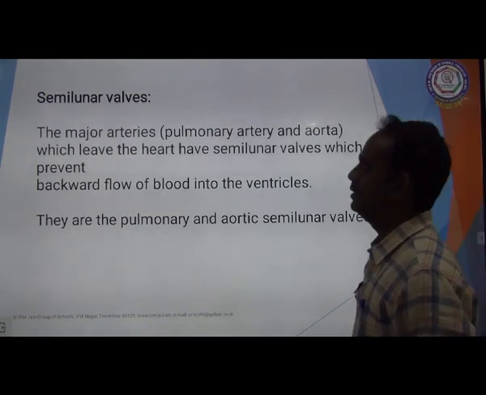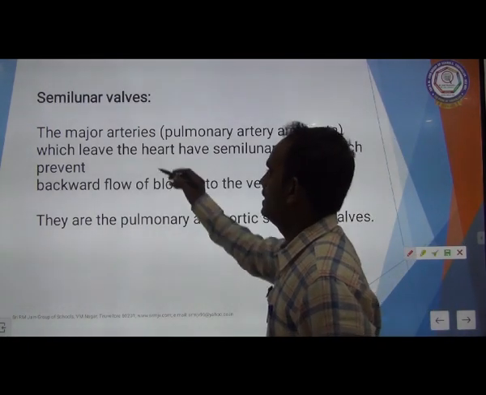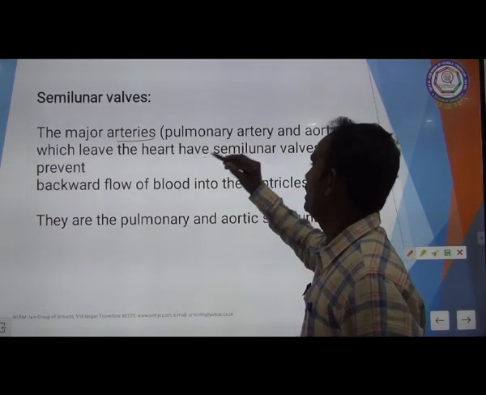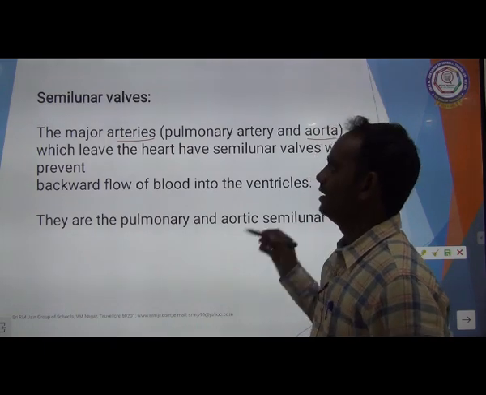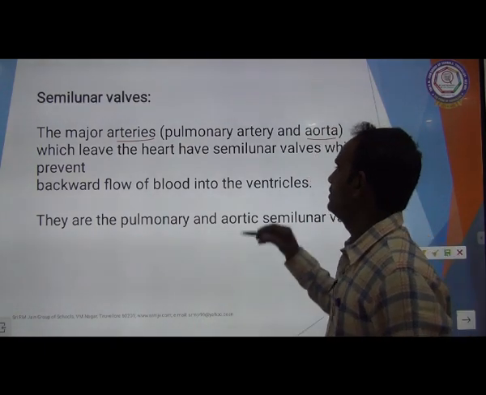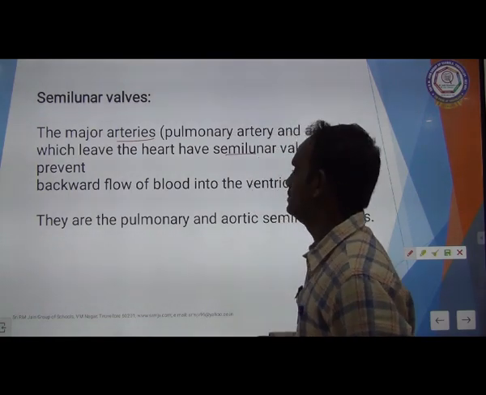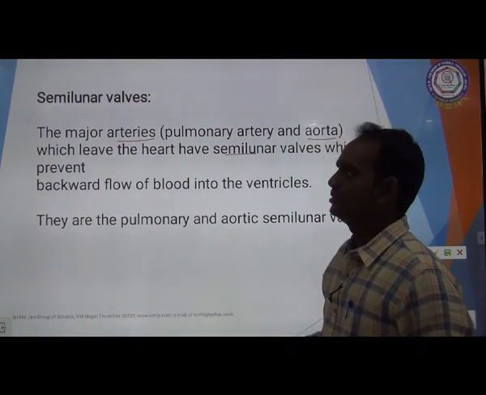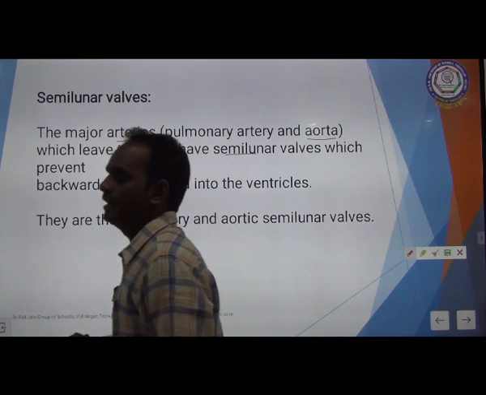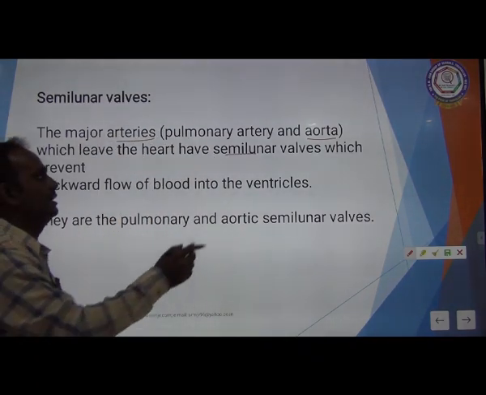The next one is the semilunar valves. The major arteries, the pulmonary artery and aorta, which leave the heart, have semilunar valves which prevent the backflow of blood into the ventricles. So what are the major arteries?